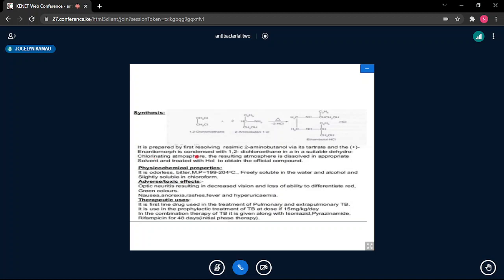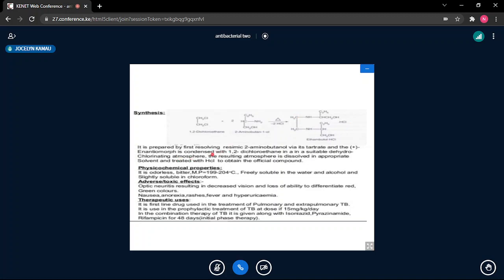So it is prepared by first dissolving the racemic 2-aminobutanol, and the positive enantiomer is condensed. So it must be the positive, the dextro, that is condensed with 1,2-dichloroethane in a suitable dehydrochlorinating atmosphere, and then whatever you get is dissolved in an appropriate solvent and treated with hydrochloric acid to obtain the official compound. Of course, you can see the official compound is a hydrochloride salt.